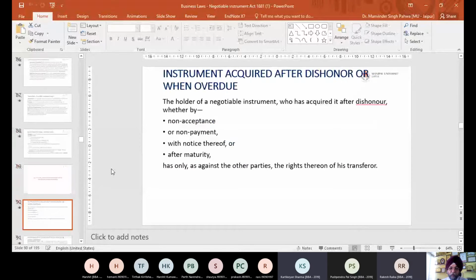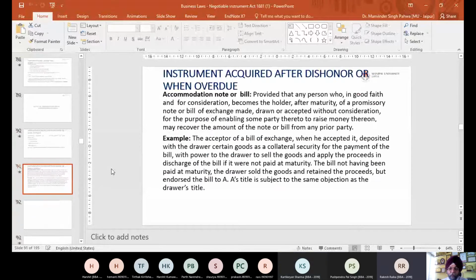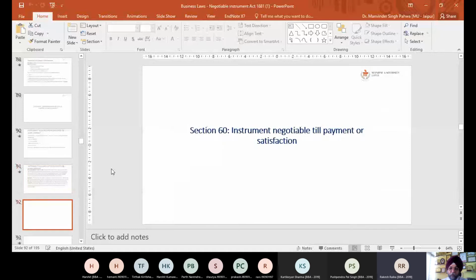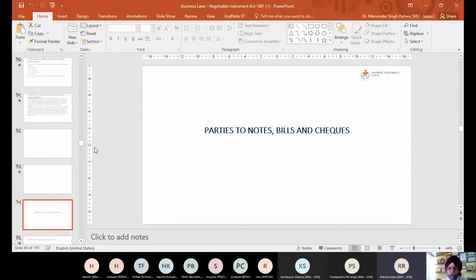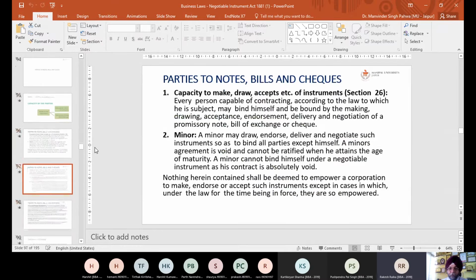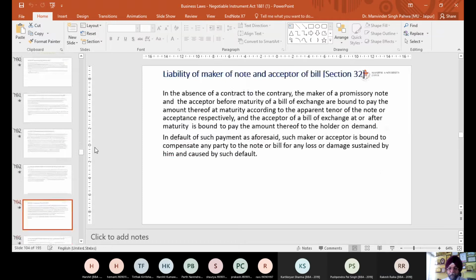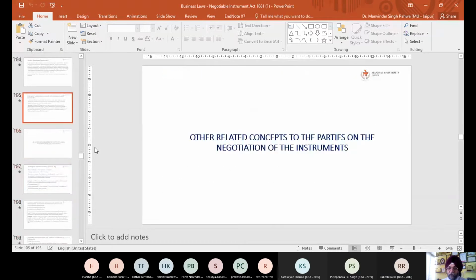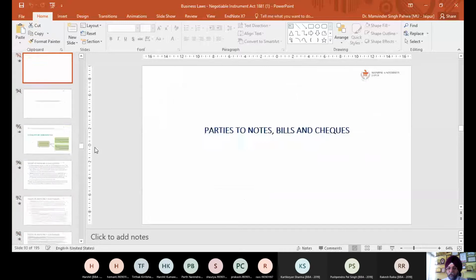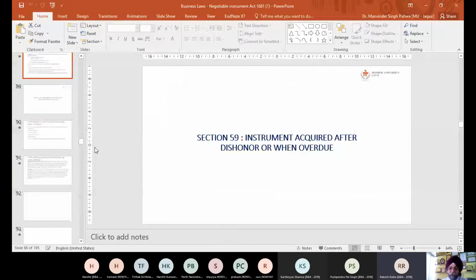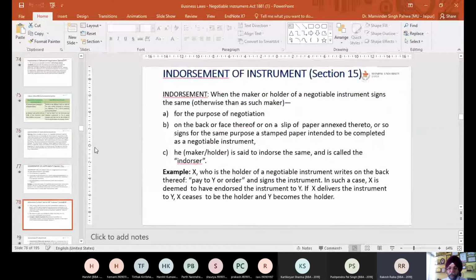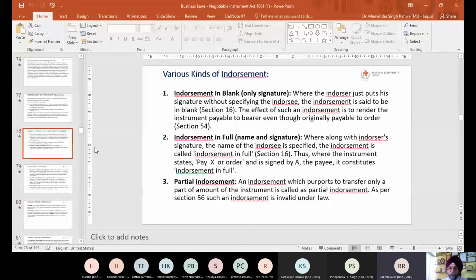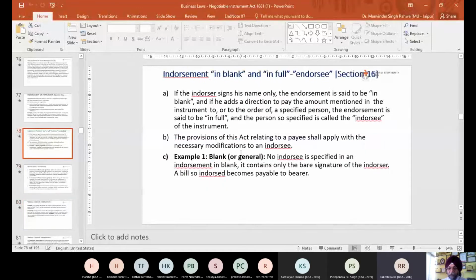So dishonor means, for example, when your check gets bounced or when you are unable to pay the amount. If you're not able to pay the amount, for example, your check gets bounced, so that is the dishonor of the check. So insufficiency of paying the amount is called dishonor. Does dishonor happen just because you are not able to pay the amount, or does it happen because of something else also? There are other scenarios also, but one scenario is when you're insufficient to pay the amount.